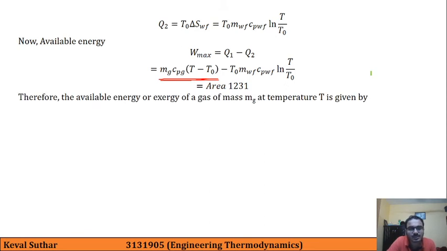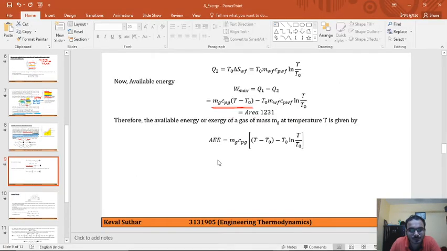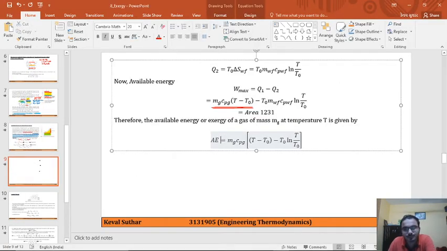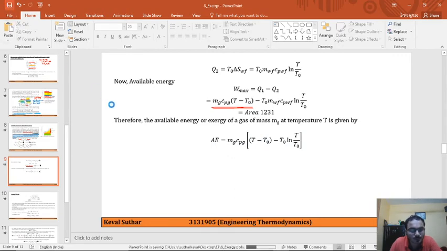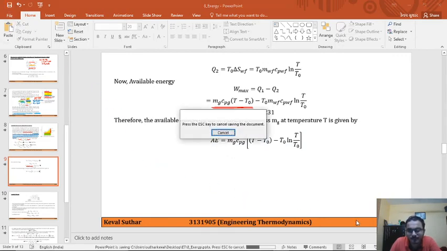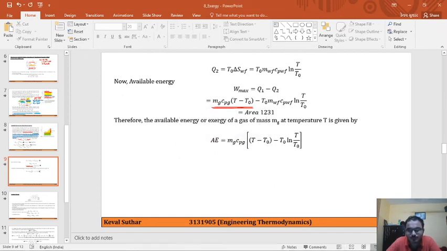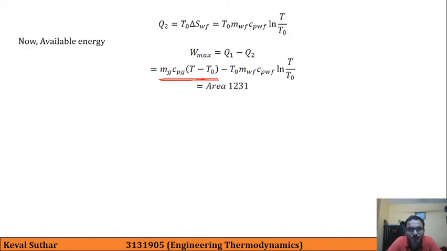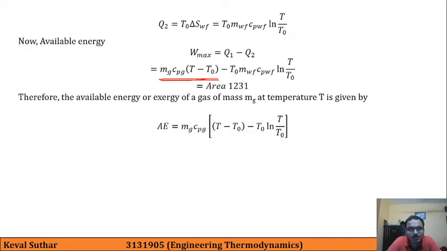Therefore, the available energy or exergy of gas mg at temperature T is given by this formula. That is, available energy is given by mg Cpg into T minus T0 minus T0 ln T by T0.